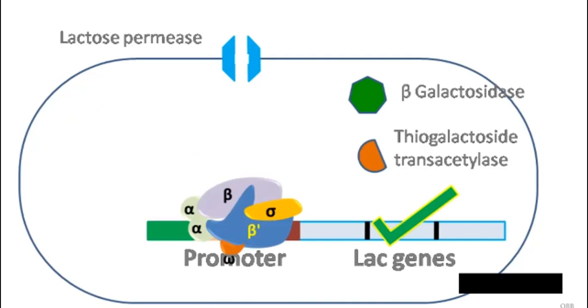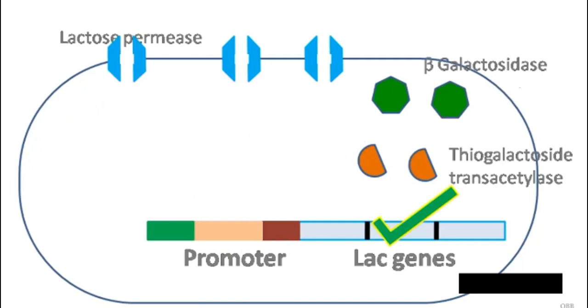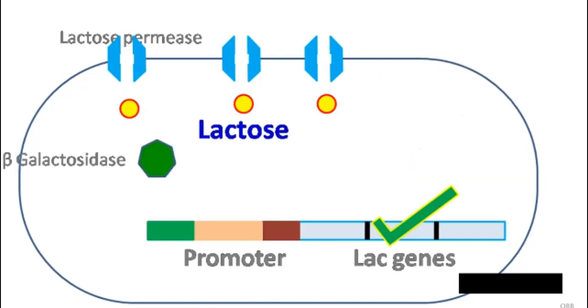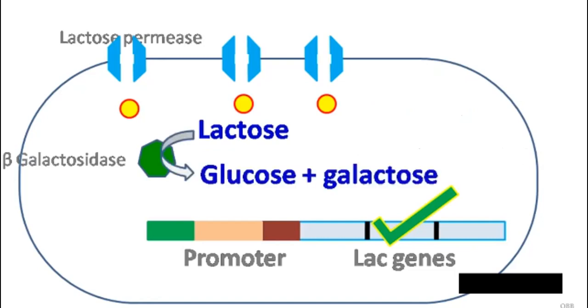Now, as lac genes are continuously transcribed, more amount of lactose permease, beta-galactosidase, and thiogalactoside transacetylase enzymes are formed. The lactose permease further allows more amount of lactose to enter the cell. The lactose that enters the cell is hydrolyzed to glucose and galactose by beta-galactosidase enzyme.